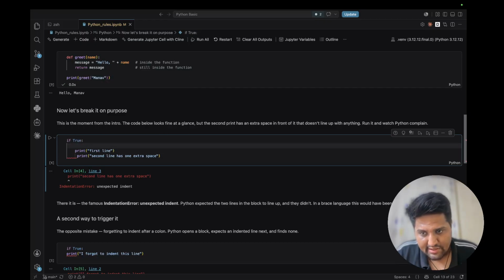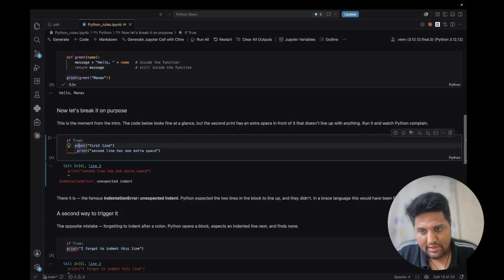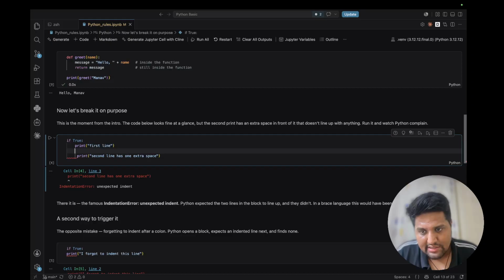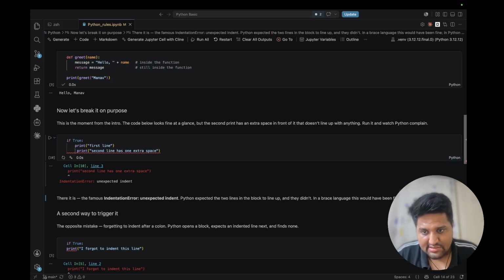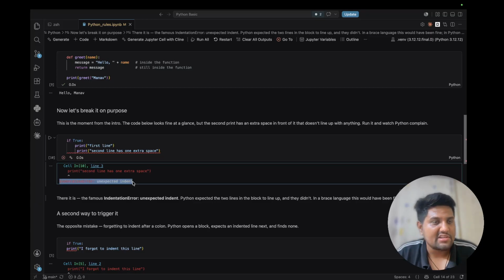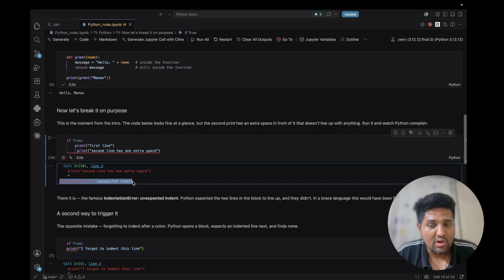If I press enter, the block starts with indentation. But here the indentation is incorrect. We have added extra space over here. If I run this code, it is creating an unexpected indentation error. This type of error you get when indentation is not correct.